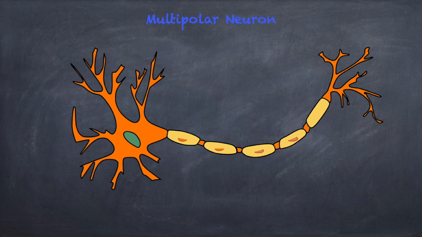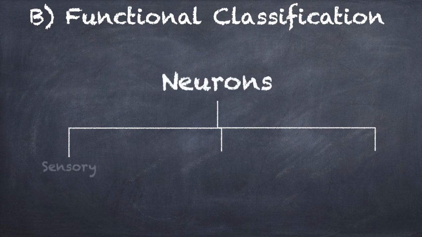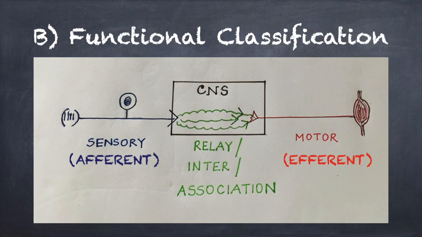We have already discussed the various parts of the multipolar neurons. Functionally, neurons are classified as sensory neurons, interneurons, relay neurons or association neurons, and motor neurons. We have already seen that the sensory neurons transmit information from the receptors to the CNS, while motor neurons transmit information away from the CNS to the effector cells.